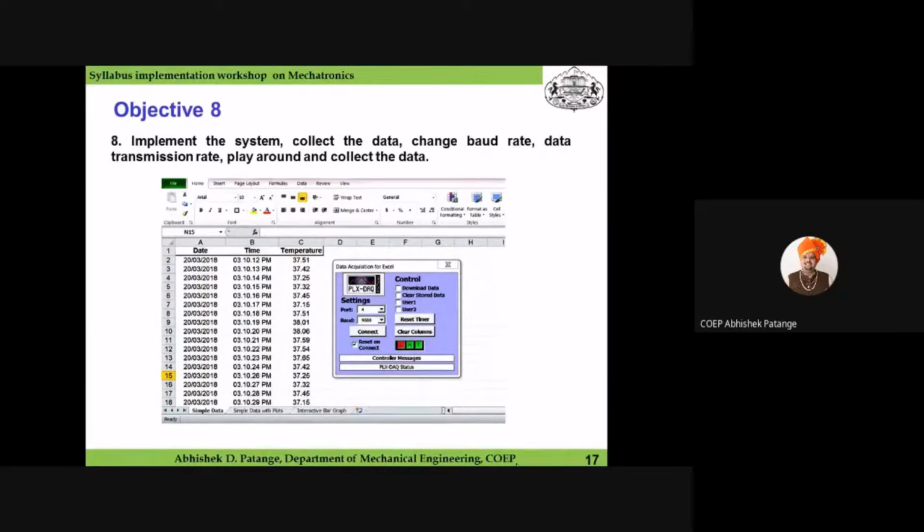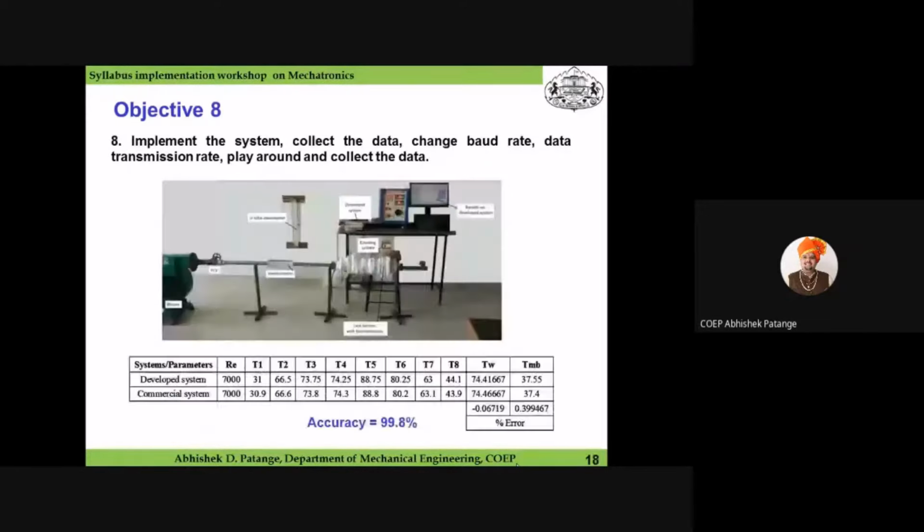So this is how you can play around with the developed system, because since this system has been developed by you, you can play around with it. The scope of developing and implementing this system is completely given to you. It is open to you to any extent. So you can play around with it and you can collect the data. Go to next slide.